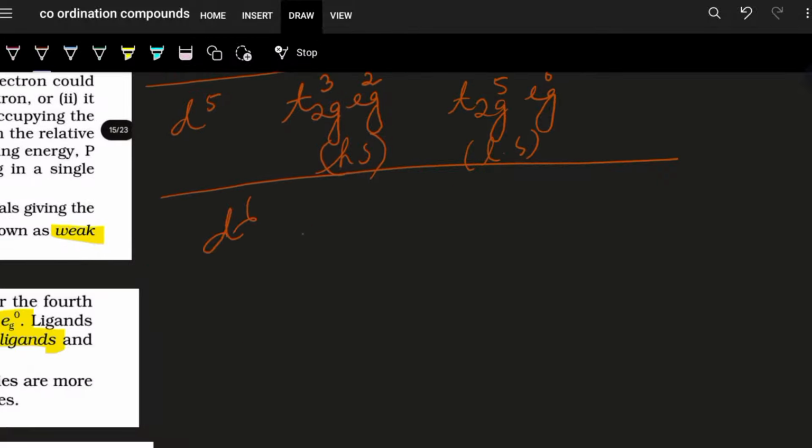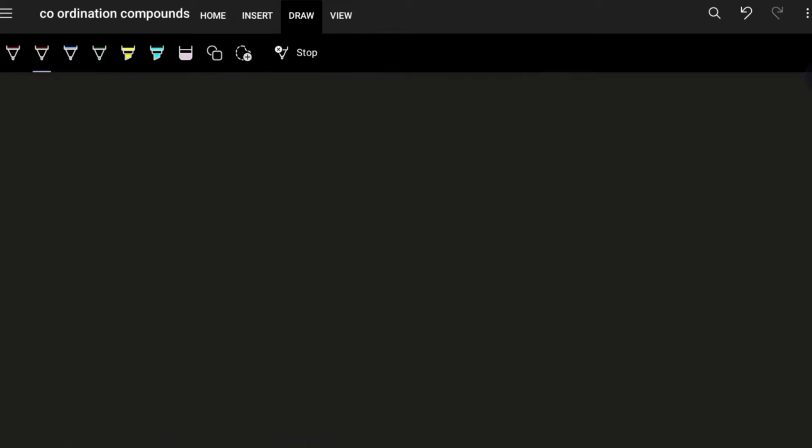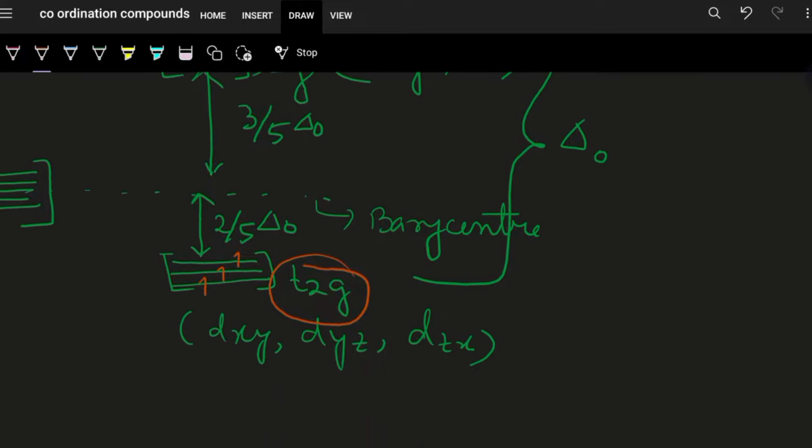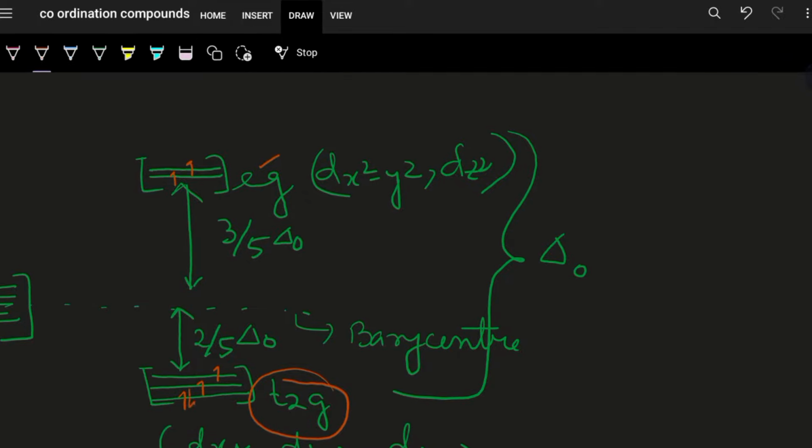If it is d6, then what will it be? This time we need to understand what happens for a weak field ligand if it is d6. This is 1, 2, 3. Now 4, 5, and now here 6, because the filling of electrons in these orbitals follows all the rules you have seen in the filling of electrons in other orbitals.